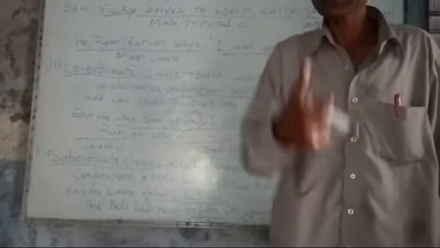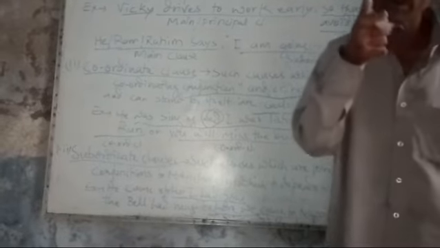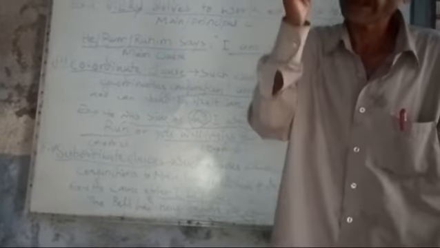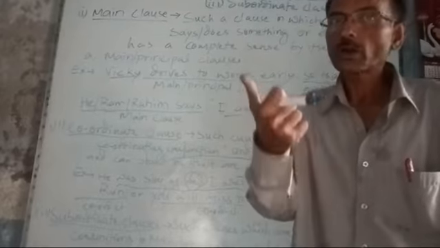Rather, it is coordinate with the main clause, as both clauses have their independent direct meaning and can stand by themselves. So these two are called coordinate clauses. You must be wise enough to differentiate between a coordinate clause and a subordinate clause. A subordinate clause can never be a coordinate clause, nor a coordinate clause a subordinate clause.